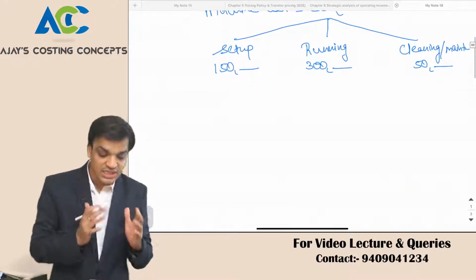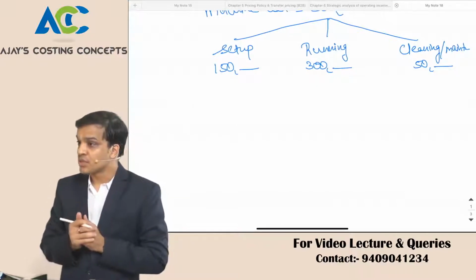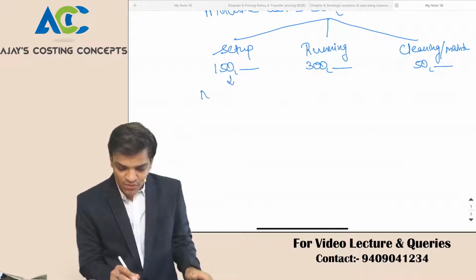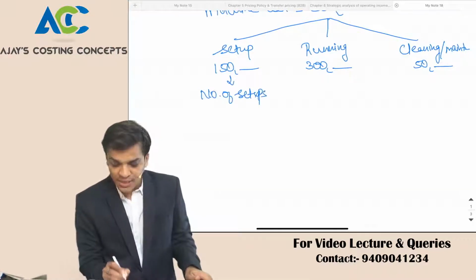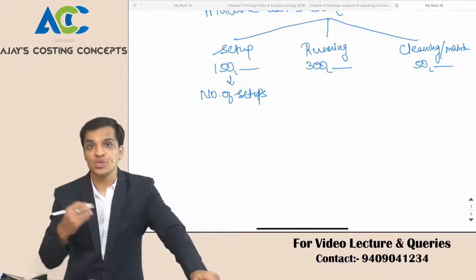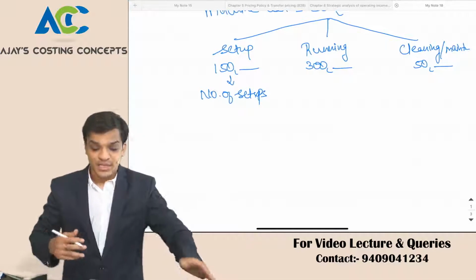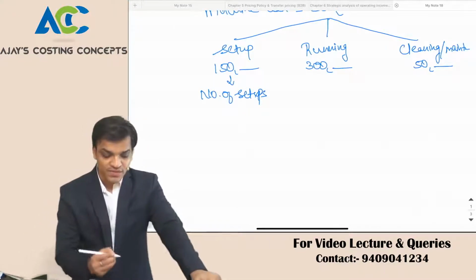Why we incurred setup cost of 1,50,000? Sir, because we did number of setups. What were the number of setups that you did? Sir, this was incurred because of number of setups what we did. How many number of setups did you do? The next question, because I am doing analysis. I'll ask, the more questions you ask, you will get the better solutions when you ask more and more questions. So what are the number of setups that you have done?